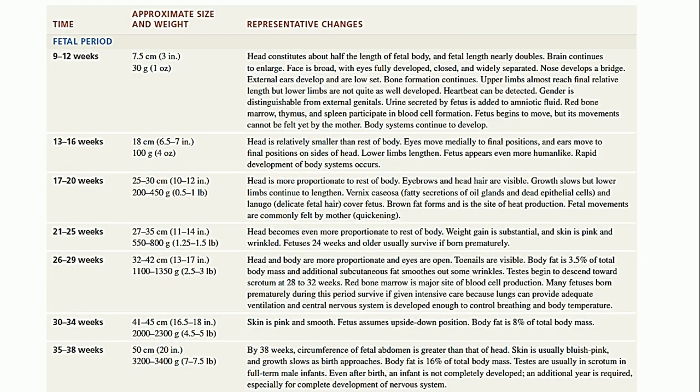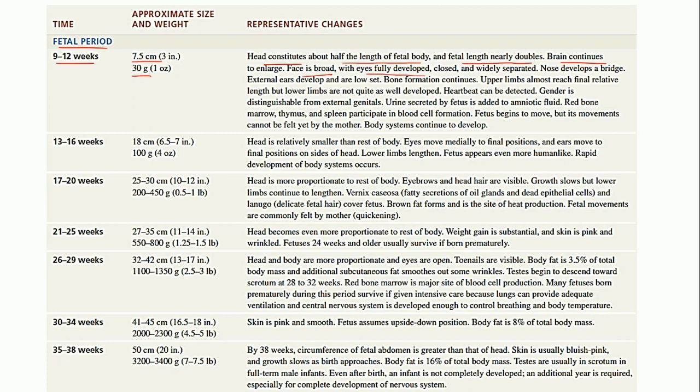Then coming to the changes during the fetal period. From 9th to 12th week, the size is around 7.5 centimeters and the weight is 30 grams. Now let us see what changes are taking place. The head constitutes around half of the length of the fetal body. That's what we have seen, right? During this period, the fetal length nearly doubles. The brain will continue to enlarge. The face is a little bit broad.